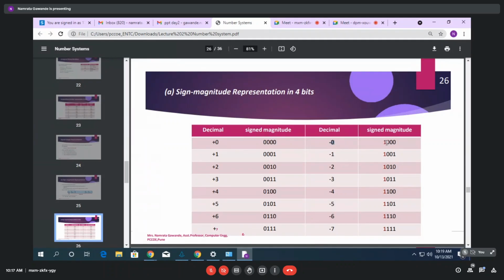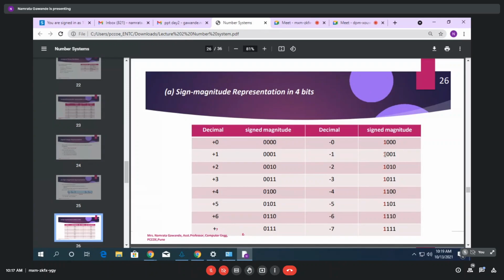So always in the signed integer representation, the first bit represents the sign. If you write this number and want to check its decimal, you just have to identify the sign based on the MSB, the most significant bit, that is the leftmost bit. Then you consider the binary form of the remaining 3 bits, which is 0. So the decimal is minus 0.